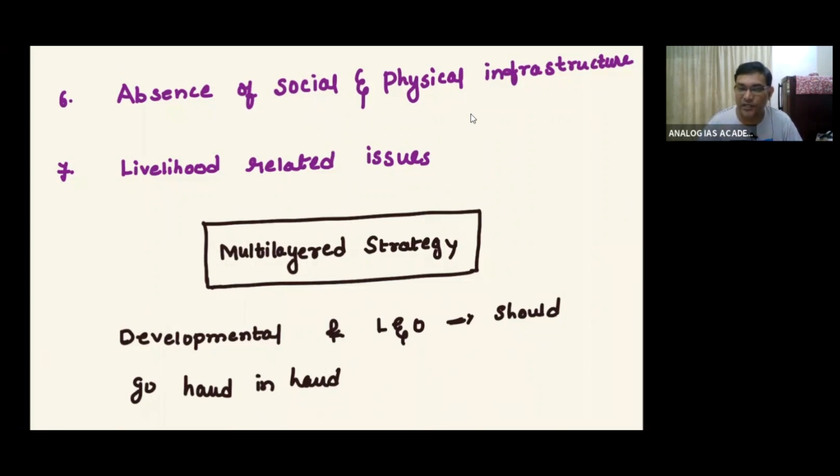Livelihood related issues also, PDS issues, like leakages of PDS, not being able to provide food security to the local tribes, etc. So these are all the issues that I will mention in this answer. Then what are the multilateral strategies? No need to write this, but I'm just giving it to you for the answer.